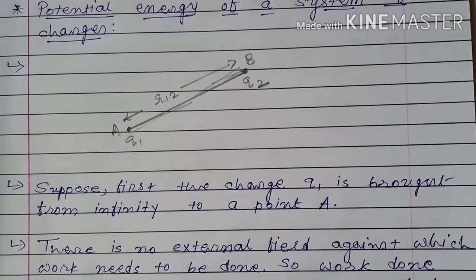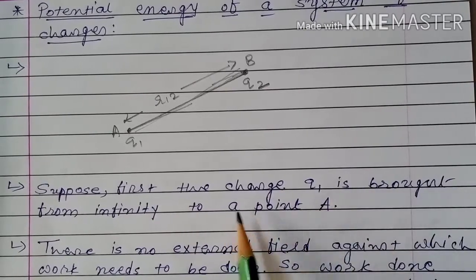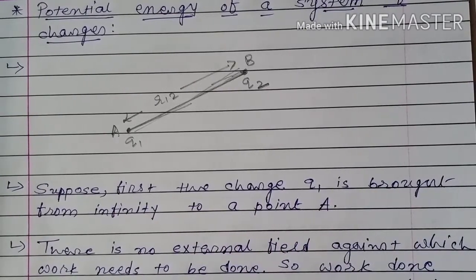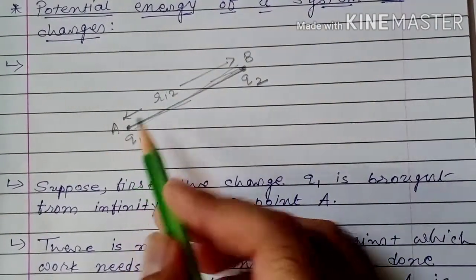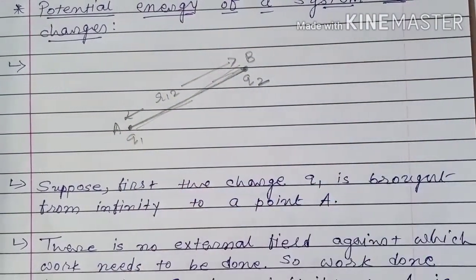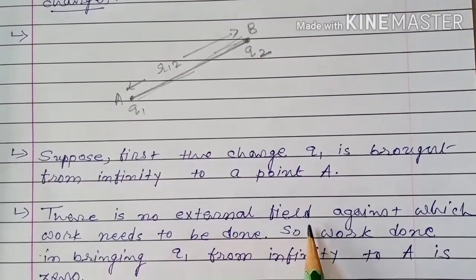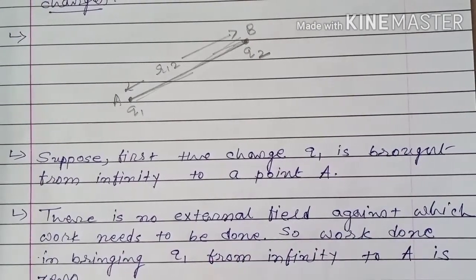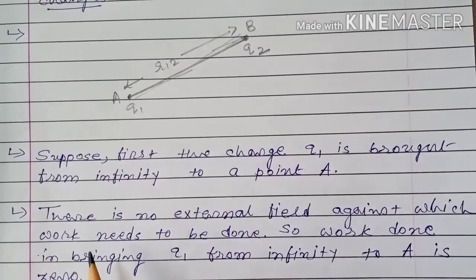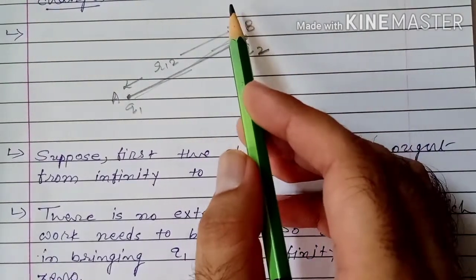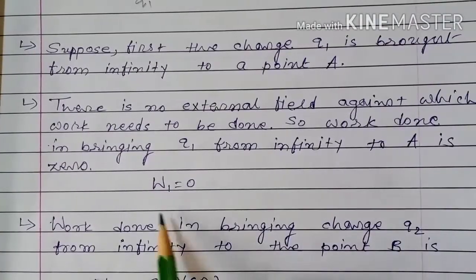Once again we will obtain this formula. Suppose first the charge q1 is brought from infinity to a point A. Forget about q2. First we bring charge q1 from infinity to point A in the absence of external electric field. There is no external field against which work needs to be done. If external field is not present, then work done in bringing charge q1 from infinity to point A is 0. So W1 is equal to 0.